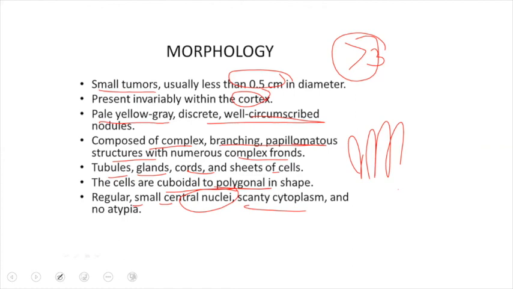And that is why I'm discussing with you all these three tumors with their important clinical parameters, and why you should be knowing them. This was my motive for making this video on benign tumors. As I've said, renal tumors can be benign and can be malignant. And in the next video, we'll be discussing the malignant tumors.